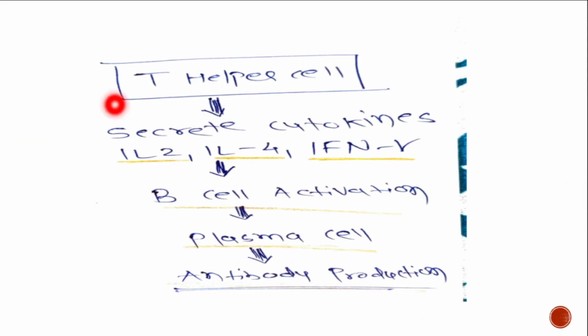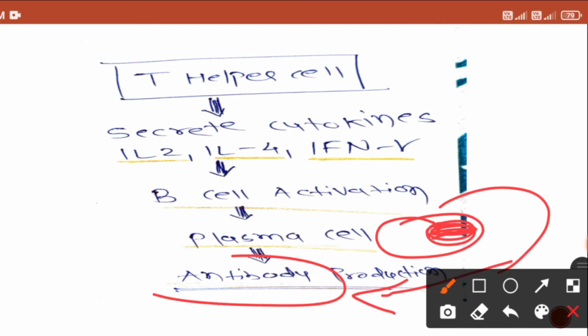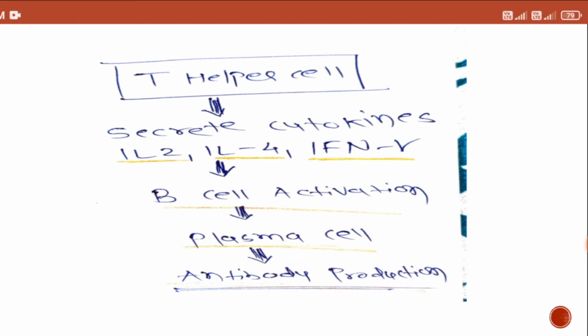So again, I am telling, the T helper cell will secrete certain cytokines, especially interleukin 2, 4 and interferon gamma, which will do the function of B cell activation. So the B cell is getting converted into plasma cell, and this plasma cell will do the antibody production, right? So this is the mechanism of B lymphocyte activation for the antibody production.